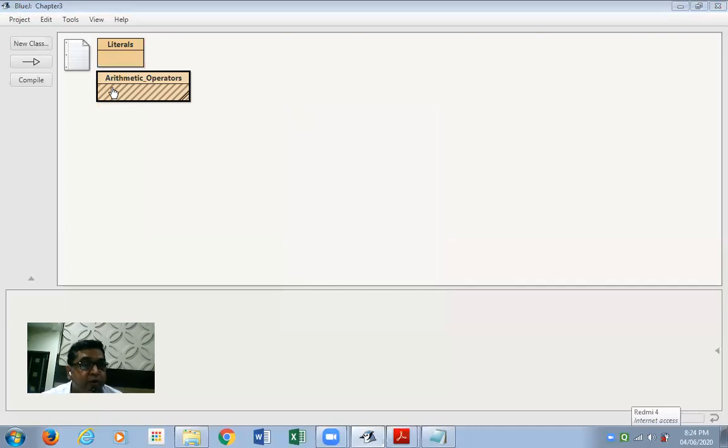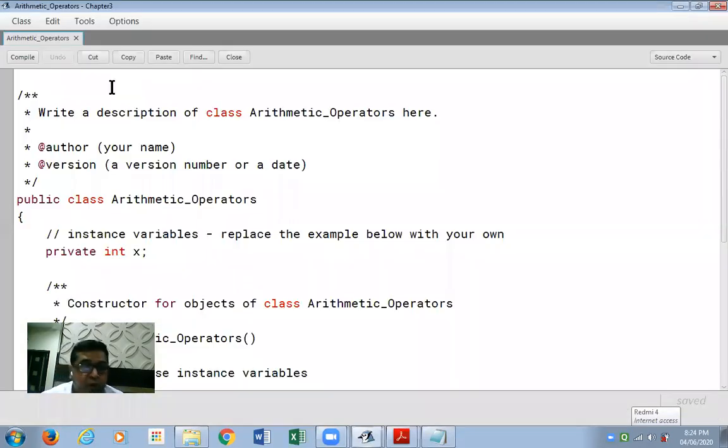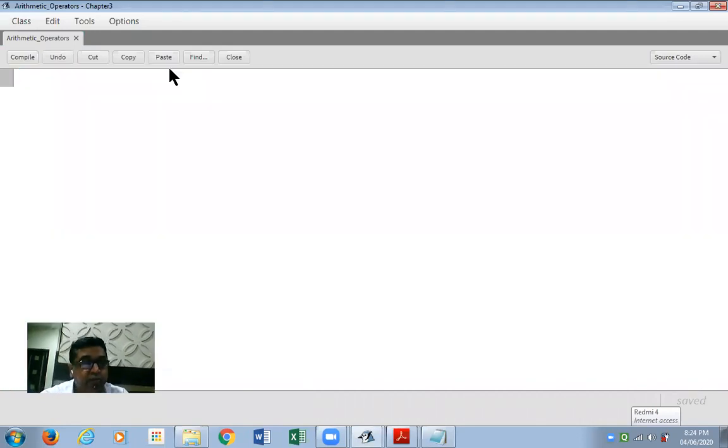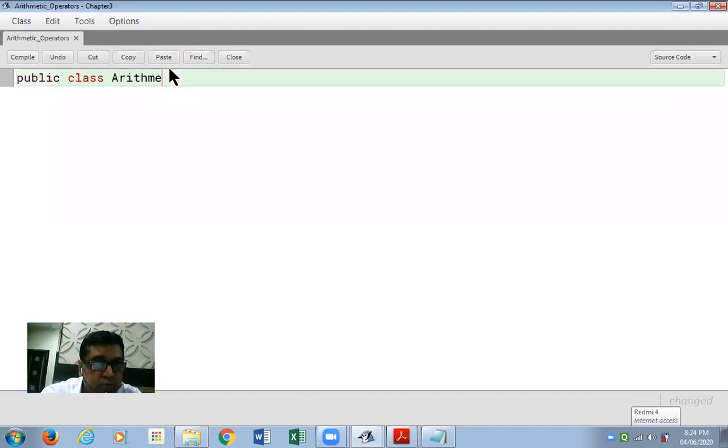Double click on it. This is our program that we are making. Select all these lines, Control A, press the delete key. Public class arithmetic operators.